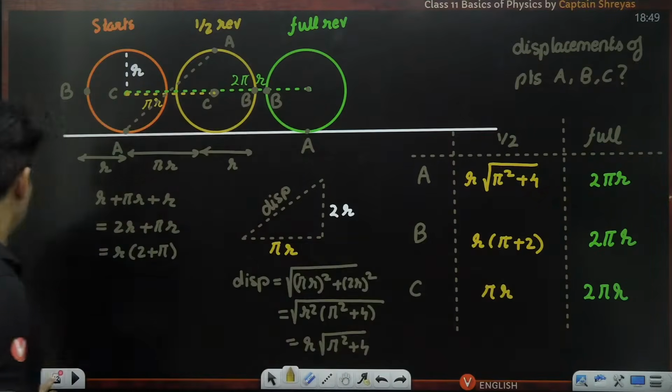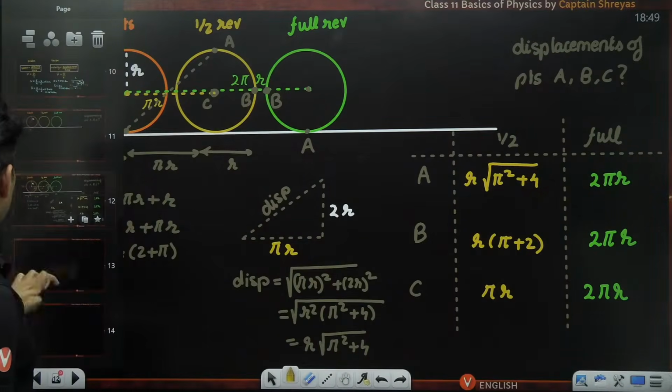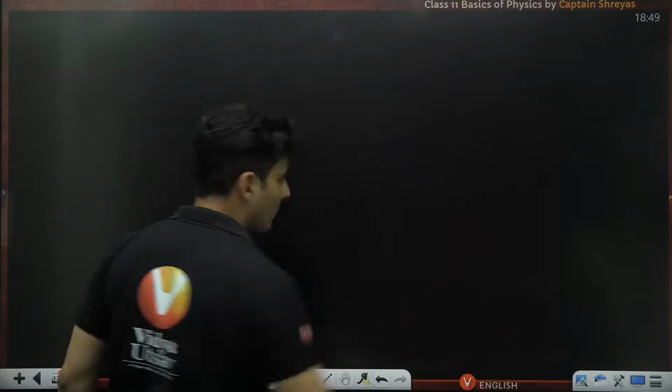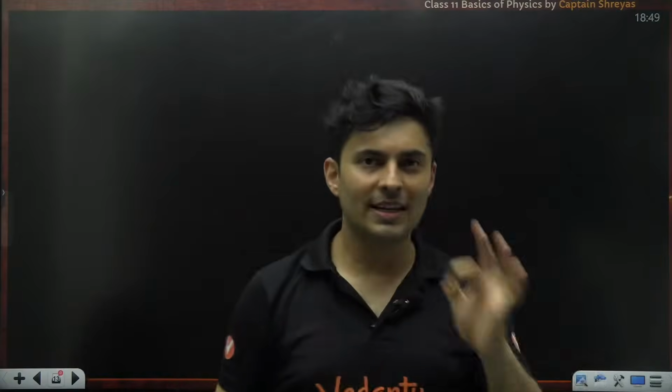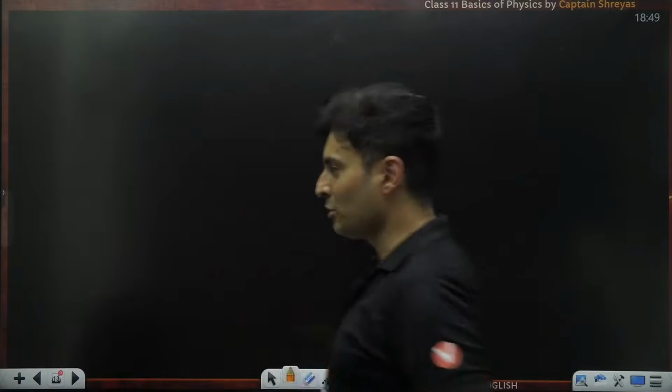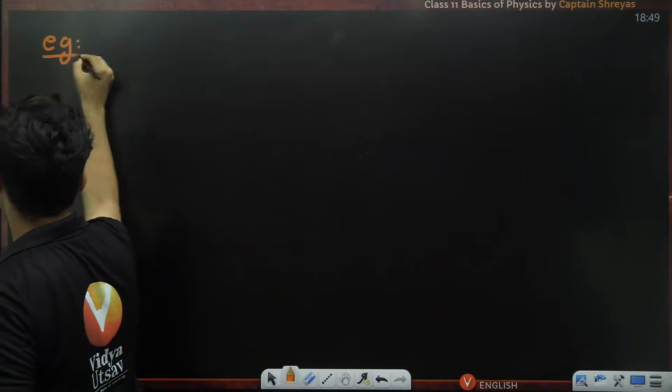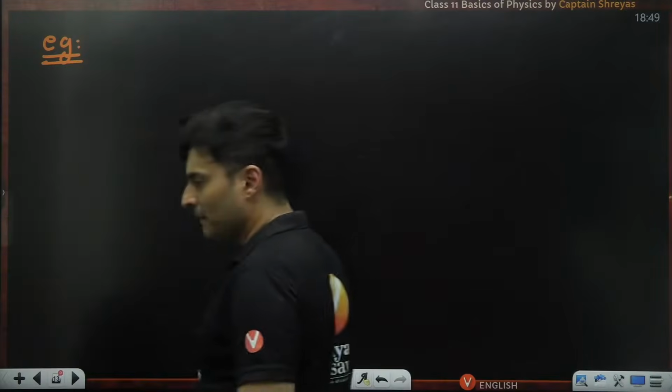Awesomeness. Now that was basically a displacement. Let's do a question on velocity now. Let's do a question on velocity also. It's amazing. Look at this now. Look at this. Okay, this is the next example.